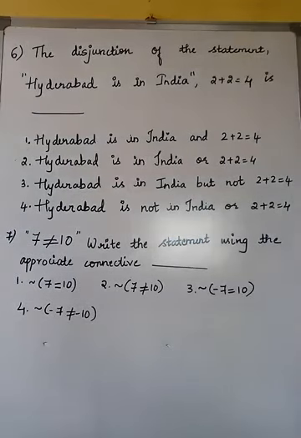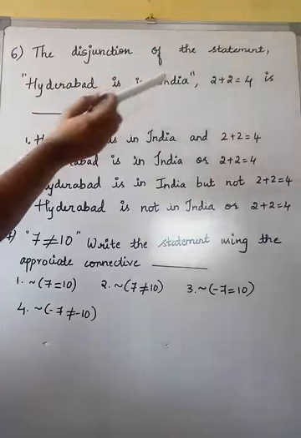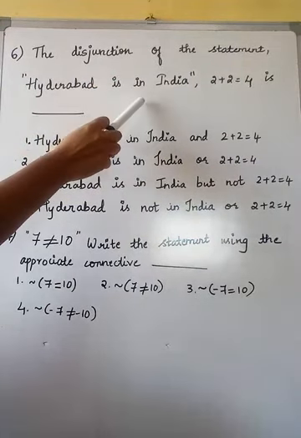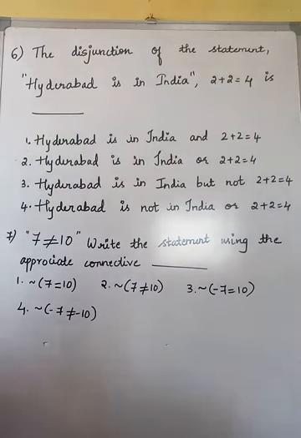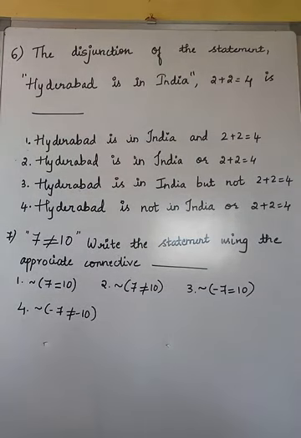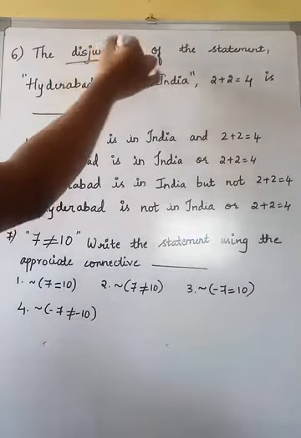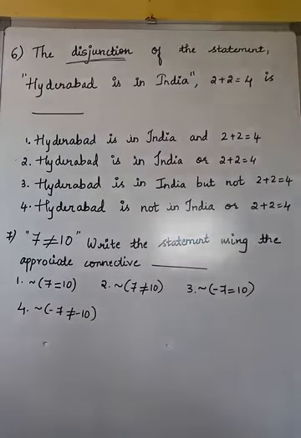The question states: the disjunction of the statements "Hyderabad is in India" and "2 plus 2 is equal to 4" is. So here the word we have itself is disjunction. Disjunction, as I already told you all, is indicated with the word "or". Yes or no? Conjunction means it is indicated with the word "and".